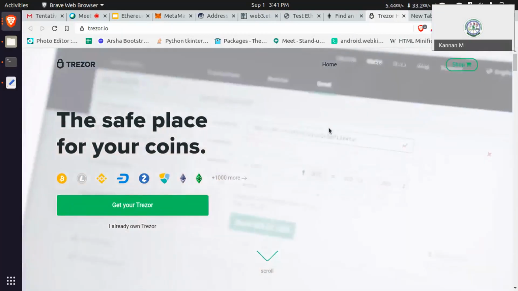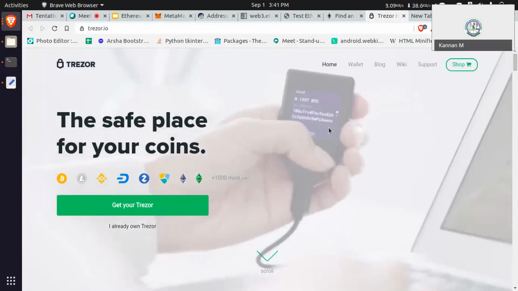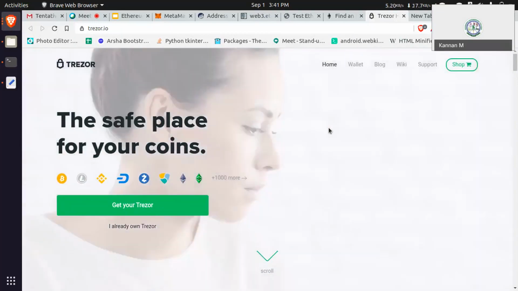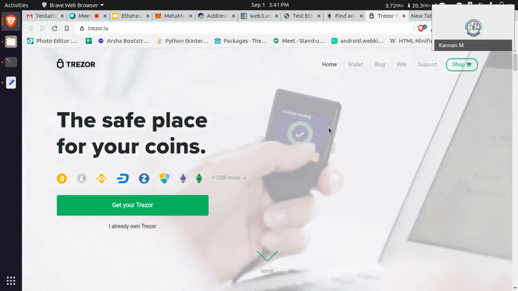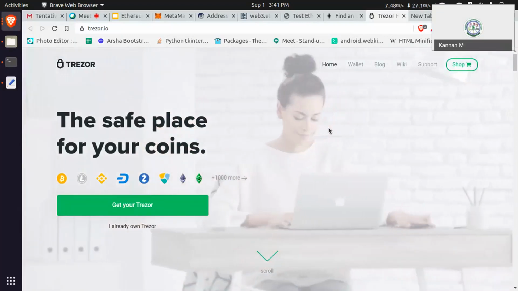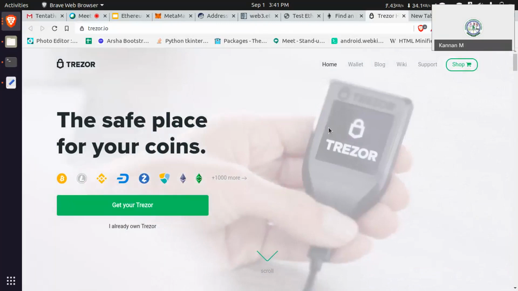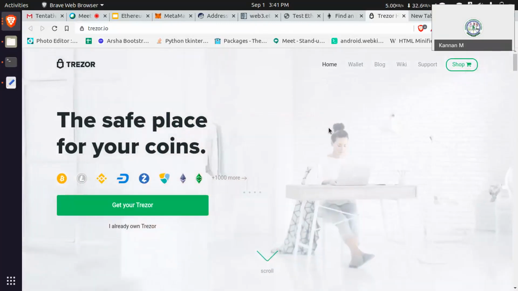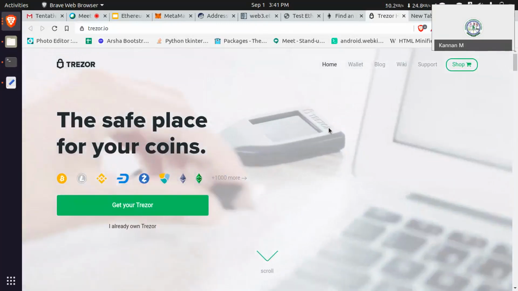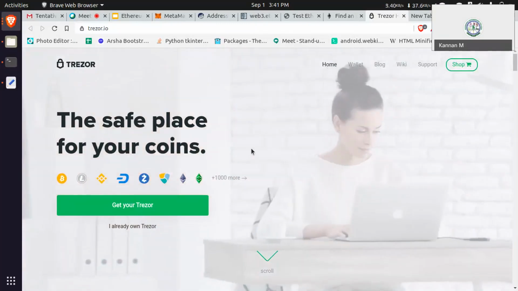It will be present on the ledger display. If you are doing any transaction, that transaction request will come to the device display. Once you approve, it will transfer. It's like a pen drive kind of thing. Just plug it in and then you can do transactions.